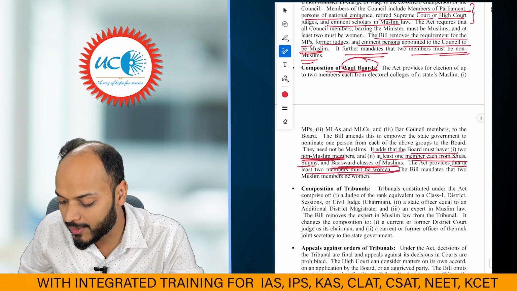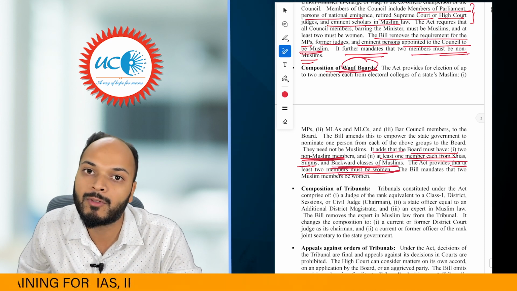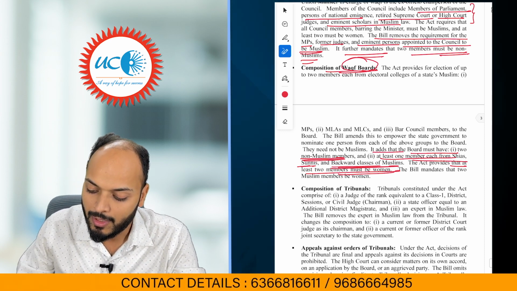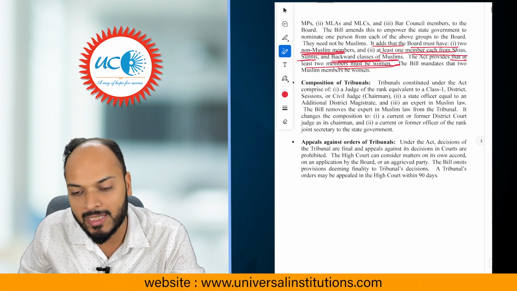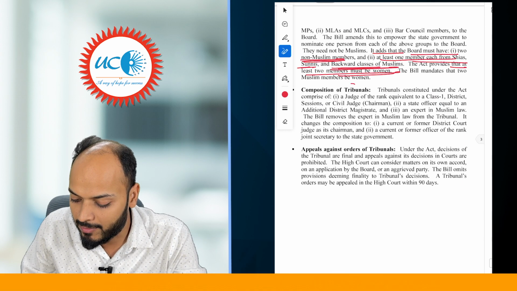So the biggest opposition to this bill is why non-Muslim members are being added to the Waqf board as well as the Waqf Council. The next change which the bill is proposing is the composition of the tribunal, right?